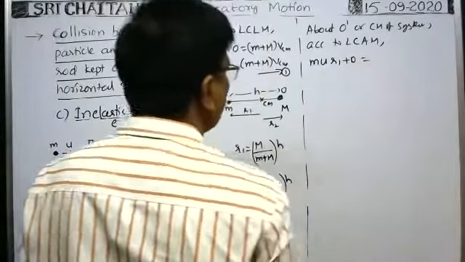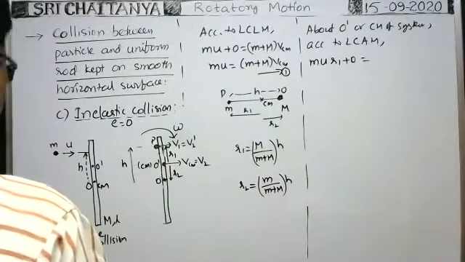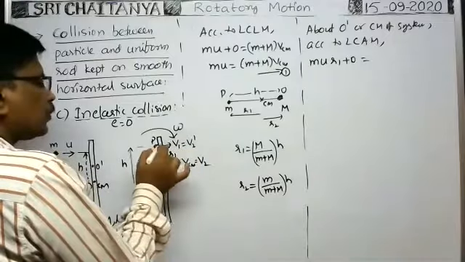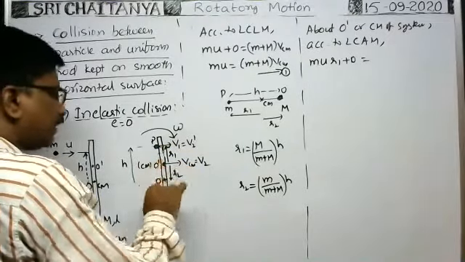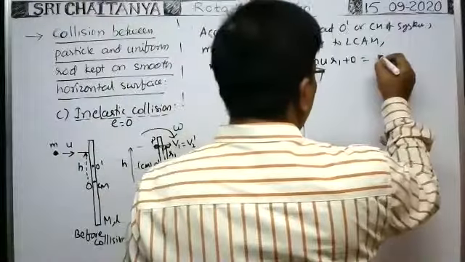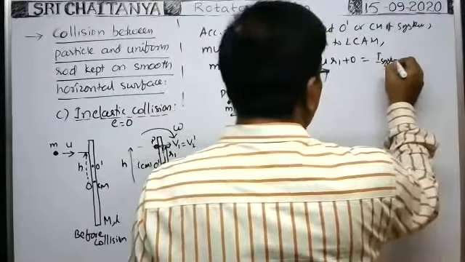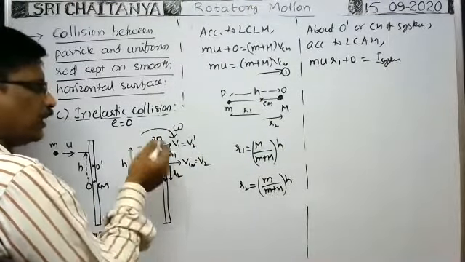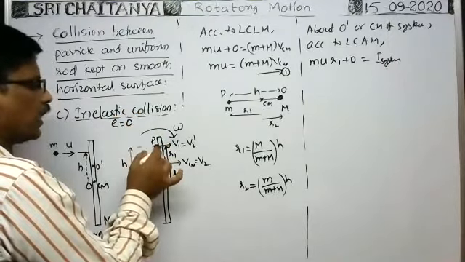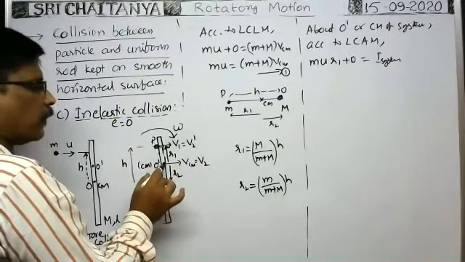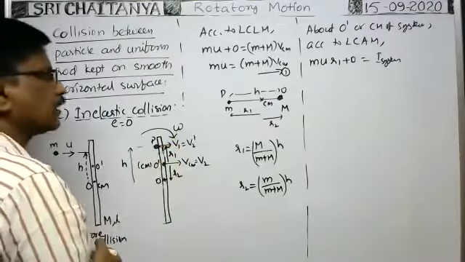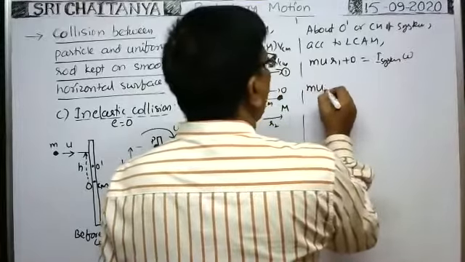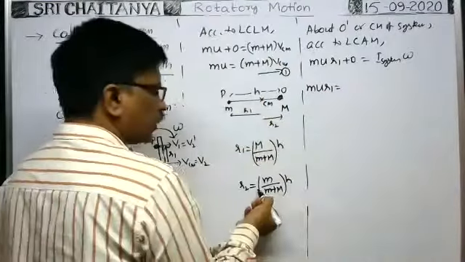After collision, what is the angular momentum of the system of the two? After collision, the particle sticks to the rod. So about the center of mass of the system, the entire system rotates like this. Previously, after collision, only the rod would rotate and the particle would not. But in case of inelastic collision, the particle sticks to the rod, and about the center of mass of the system of rod and particle, the two together rotate. That's why it is the moment of inertia of the system into angular velocity omega. So mu r1 is equal to, we can substitute this one.